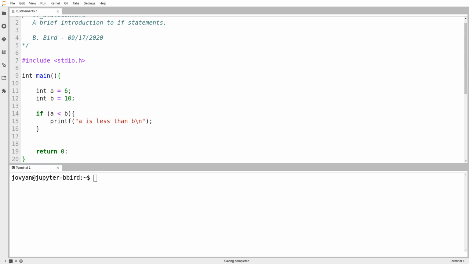We've seen how to use loops to ask yes or no questions and then act based on the result. But the point of a loop is to repeat something. Certainly we ask a question, but the question is used to decide whether to keep going and repeat something over and over again. What if we just want to ask a question once?